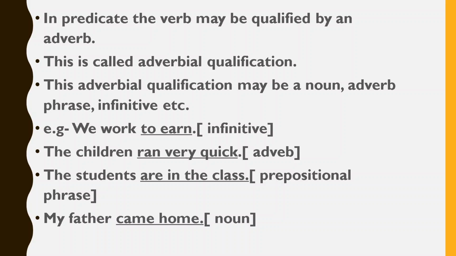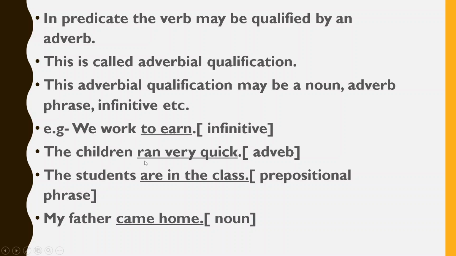I'm giving you many examples so that it will be easy for you to understand. The first example: we work to earn. To earn. I am telling you what is infinitive. When to is added to the verb, that is called infinitive. So here the verb is earn, but what is added to earn? I work to earn. So here to earn is called infinitive. So here the adverbial qualification is in infinitive form.